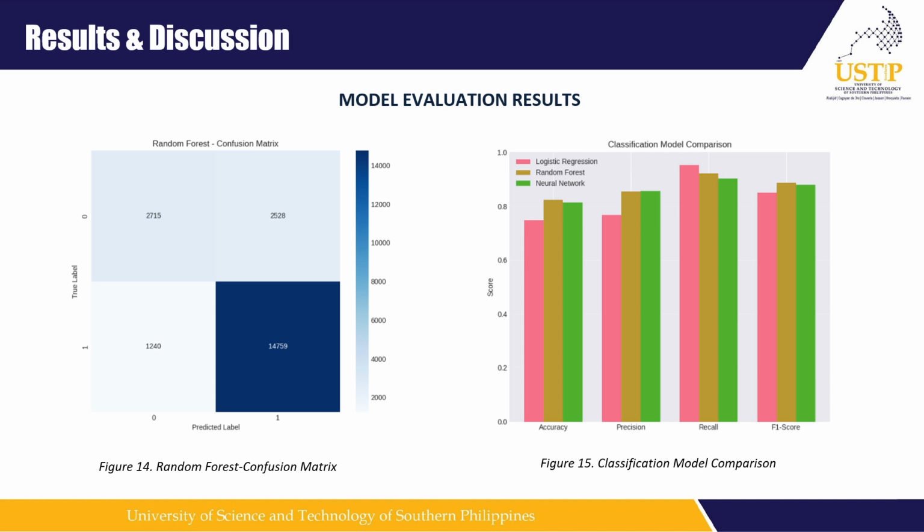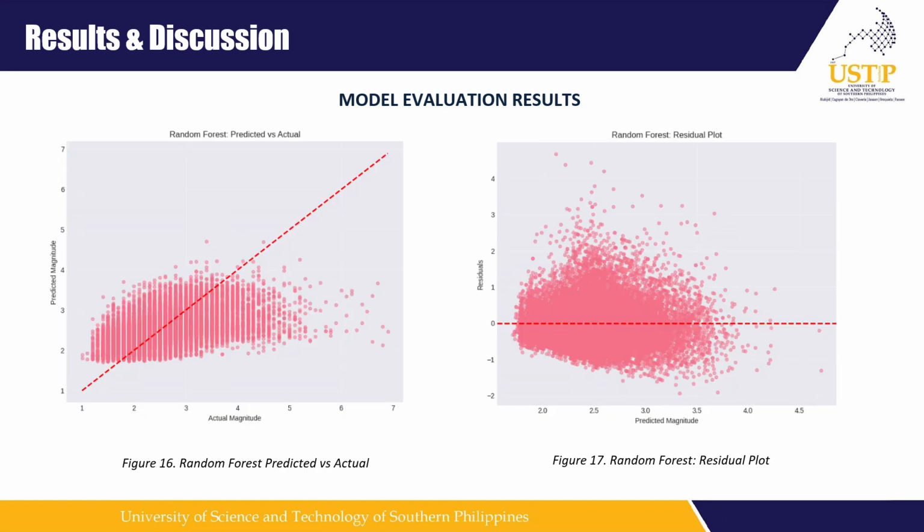Then for figure 15, we have the classification model comparison. For the classification model comparison, there were three: logistic regression, random forest, and neural network. Comparing the three, we can see here that for accuracy and F1 score, the random forest scored higher than the other models. Then for figure 16, next please. For figure 16, random forest predicted versus the actual. So we can see here the diagram. Then figure 17 is the residual plot.